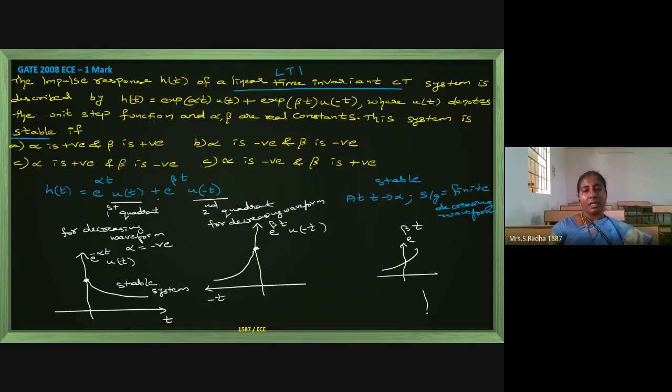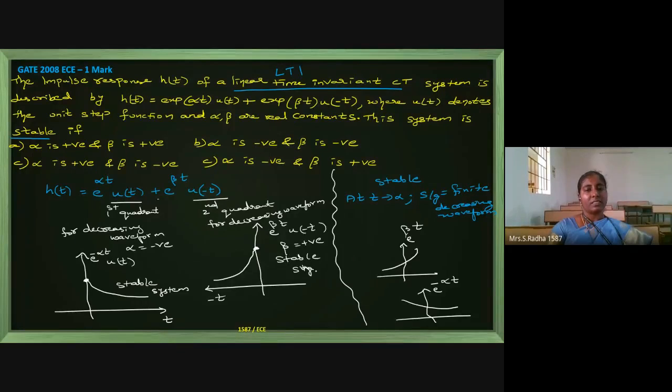The complete decreasing waveform is e power minus alpha t, but you are cutting it to one particular quadrant. If you multiply with positive u of t, this first diagram will come. If you multiply e power beta t with u of minus t, only the second quadrant portion will be cut. So beta should be positive, only then this part will be a stable system.